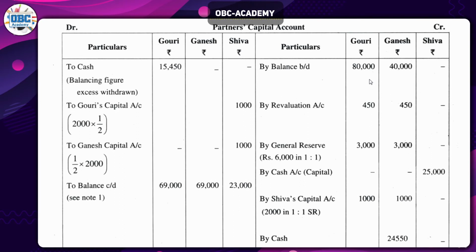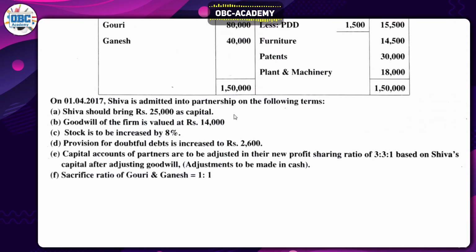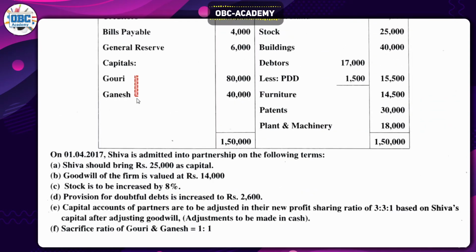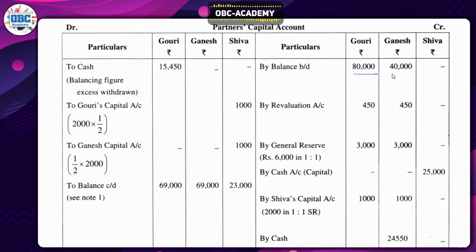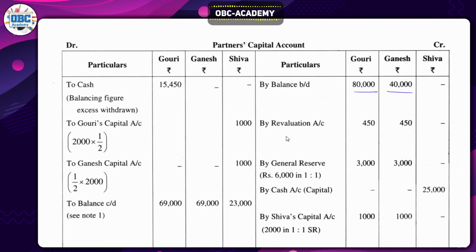Okay, we'll start from the partners' capital account. In the partners' capital account, we have to start again from the credit side, because we always start with the credit side. By balance, where can you find the balance? The balance will be found here. So this is the balance: Gauri and Ganesh, 80,000 and 40,000. Just write 80,000 and 40,000. And we have to write the revaluation account profit. So these are the revaluation account profit, 450 and 450. Write that by revaluation account 450 and 450.